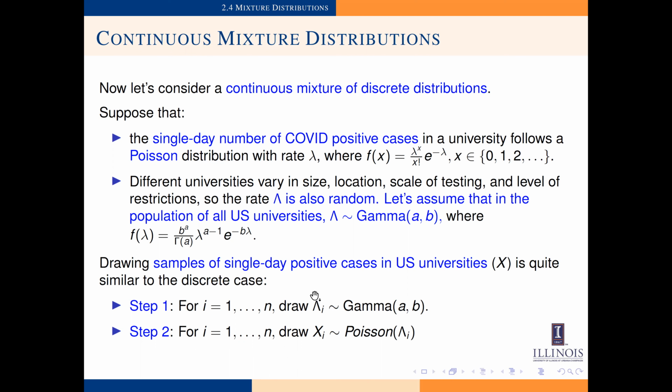sampled universities. In step 2, for each of the i's, we want to draw the actual number of counts for the COVID cases, which is a non-negative integer, which will follow the Poisson distribution of rate equal to the lambda_i that was drawn in the first step.